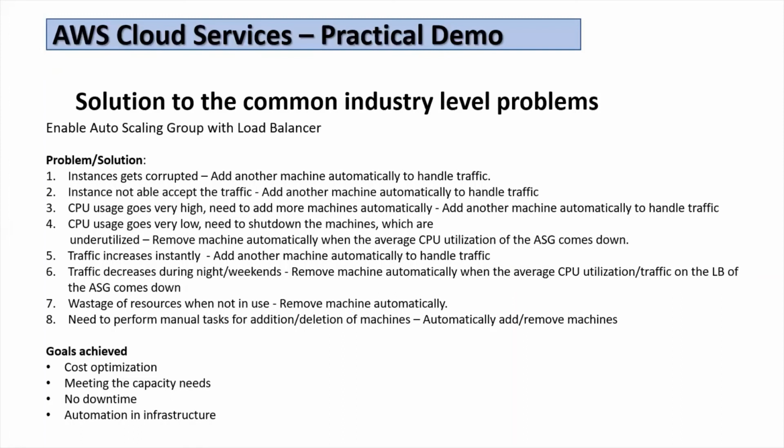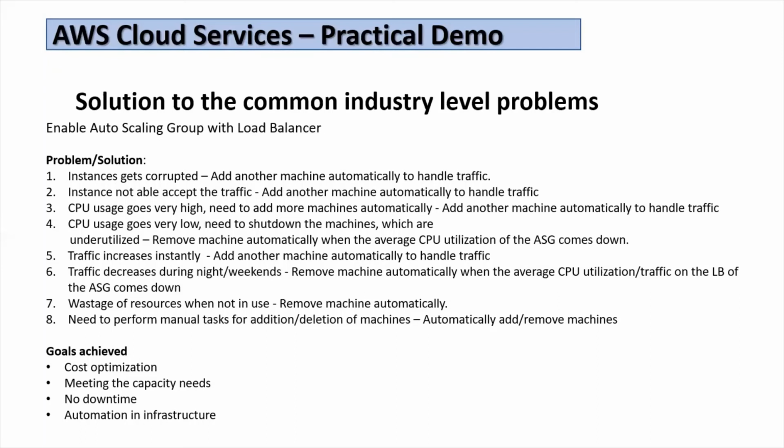And maybe after some time, CPU usage goes very low, and then we need to shut down some machines, because when the usage goes low, some machines are underutilized. So machines get removed automatically and the average CPU utilization of the ASG comes down. Or traffic increases instantly and then decreases, and the auto scaling group automatically adjusts the number of machines.